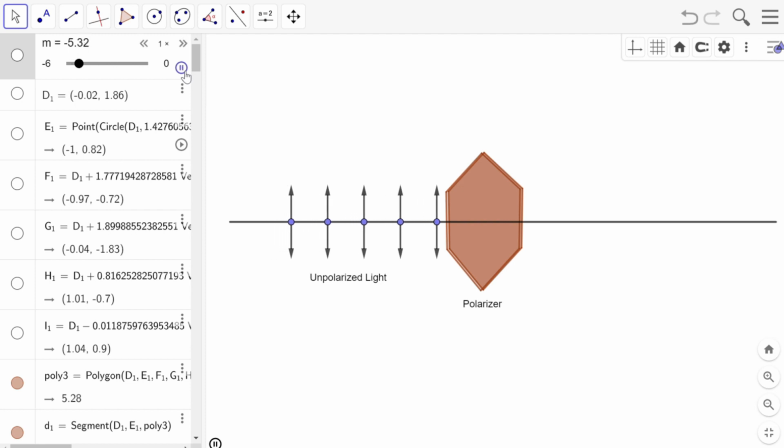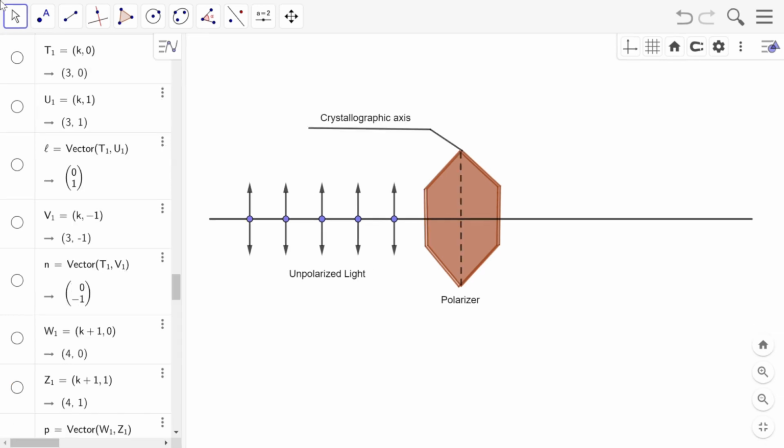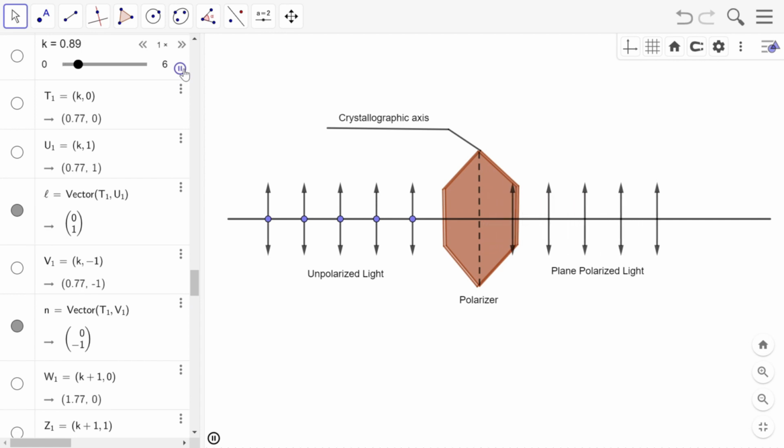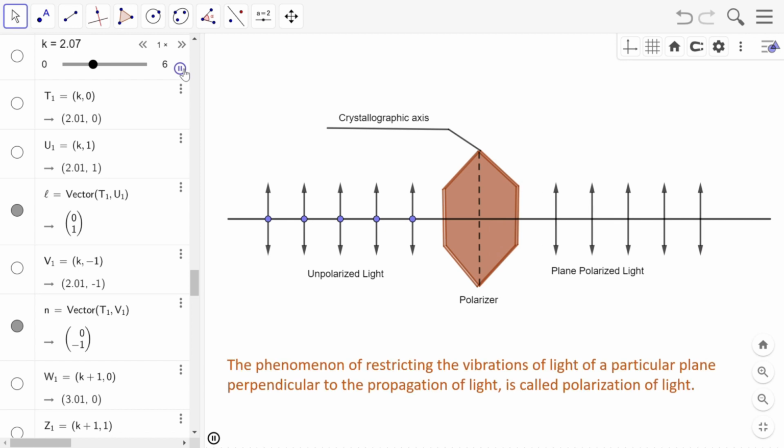Polarization of light. When unpolarized light is allowed to pass through a polarizer, out of all the vibrations of the light, only those vibrations pass through the polarizer which have vibrations parallel to the crystallographic axis. Here, the crystallographic axis is represented by the dotted line. Now, the emergent light is plane polarized light, which contains vibrations in only one plane. The phenomenon of restricting the vibrations of light to a particular plane perpendicular to the propagation of light is called polarization of light.